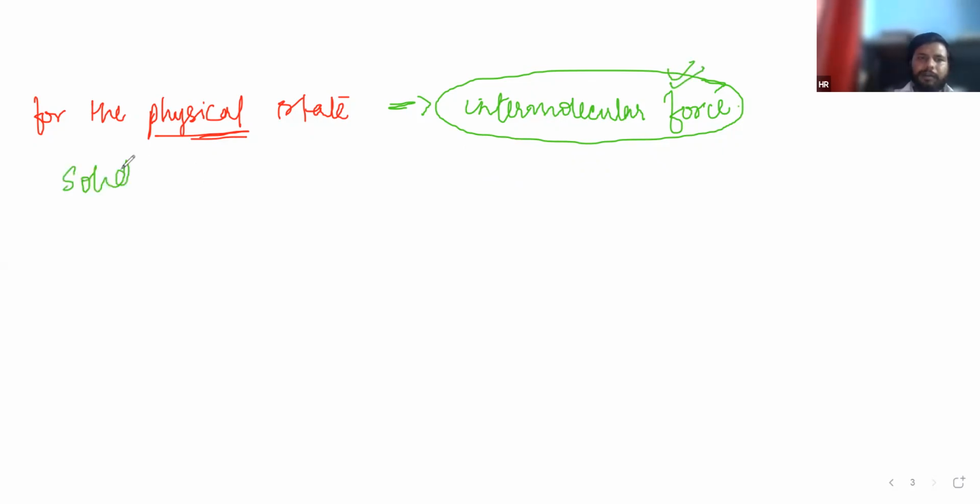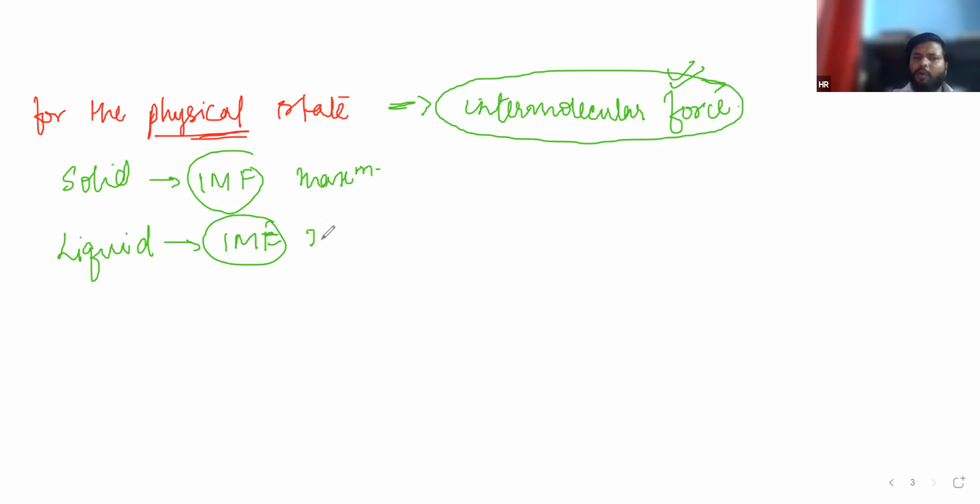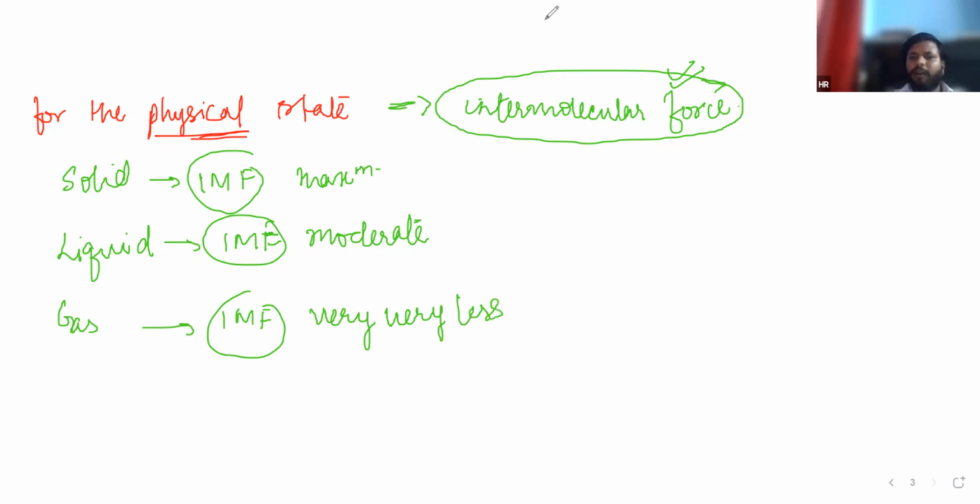In solid, the intermolecular forces of attraction are maximum or very high, whereas in the liquid state, intermolecular forces of attraction are moderate, and in the gaseous state, intermolecular forces of attraction are very, very less. That's why in the solid state, the particles are bonded with intermolecular forces of attraction and are very, very close.